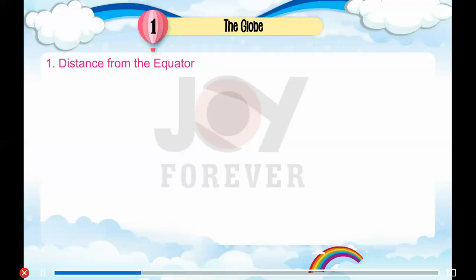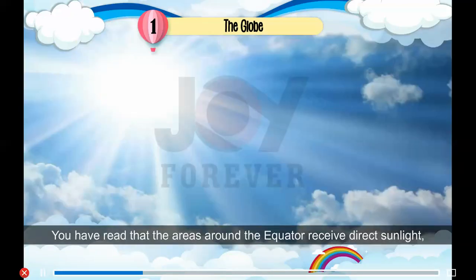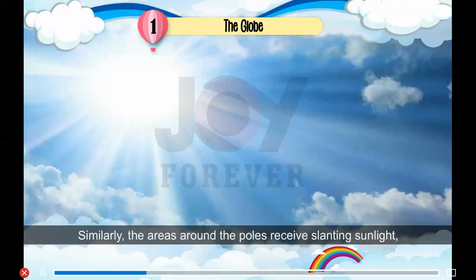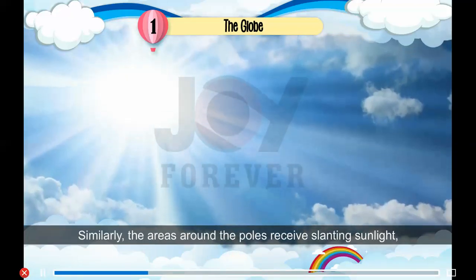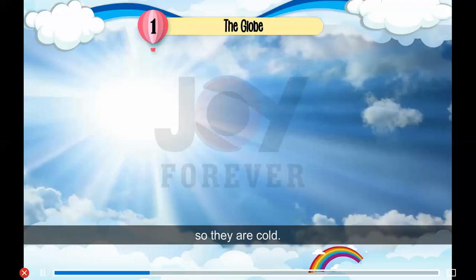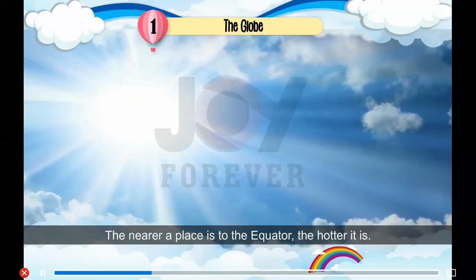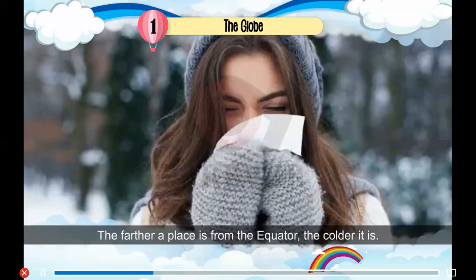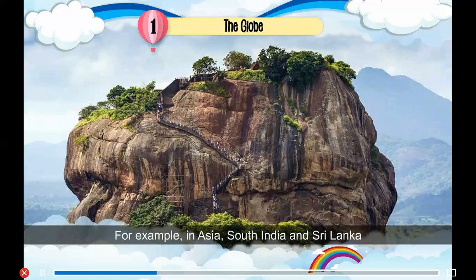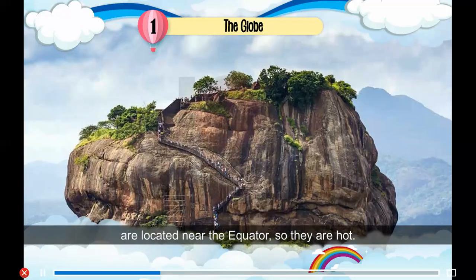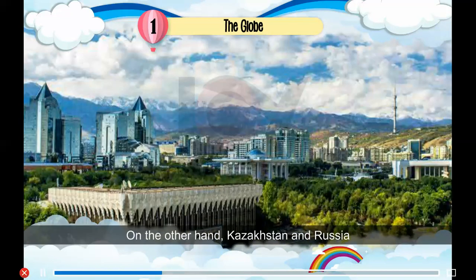1. Distance from the equator. You have read that the areas around the equator receive direct sunlight, so they are hot. Similarly, the areas around the poles receive slanting sunlight, so they are cold. The nearer a place is to the equator, the hotter it is. The farther a place is from the equator, the colder it is. For example, in Asia, South India and Sri Lanka are located near the equator, so they are hot. On the other hand, Kazakhstan and Russia are located away from the equator, so they are cold.